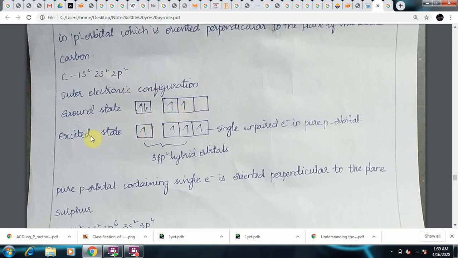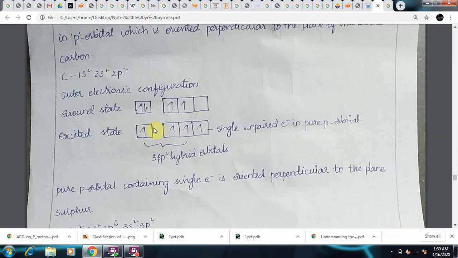So in the excited state, one of the s orbital electrons will jump to the p orbital, pz. So it forms a single unpaired electron in each orbital. That is, the s orbital contains one unpaired electron, and the p orbitals contain single unpaired electrons in px, py, pz.